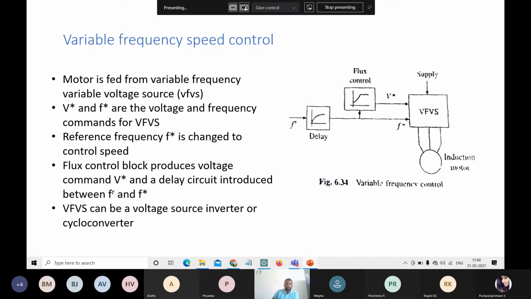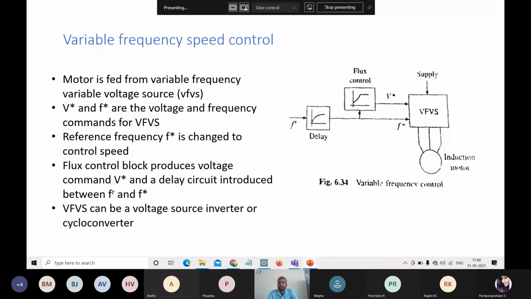And the drop in speed from no load to full load is very small. The drops which we are going to observe between no load and full load will be less. So these are the different good features of variable frequency drives, that is, the speed control.